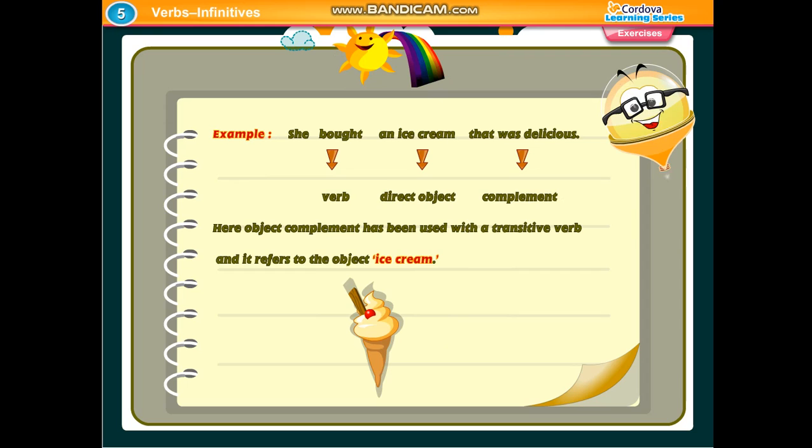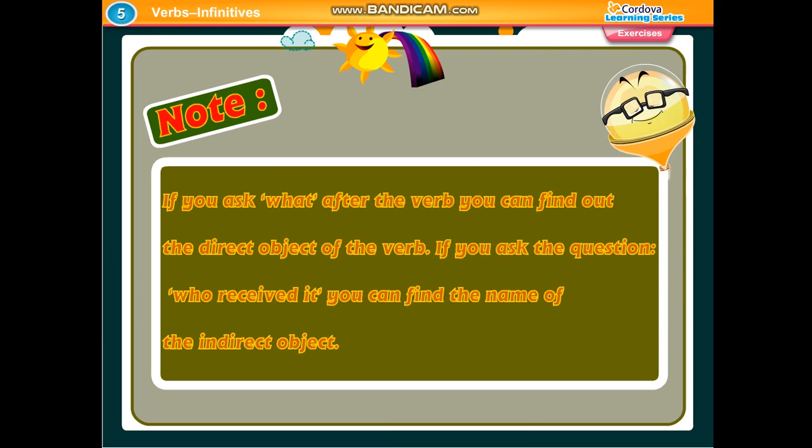Example: She bought an ice cream that was delicious. Verb, direct object, complement. Here, object complement has been used with a transitive verb and it refers to the object ice cream. Note: if you ask what after the verb, you can find out the direct object of the verb. If you ask the question who received it, you can find the name of the indirect object.